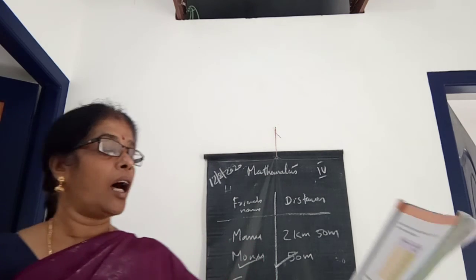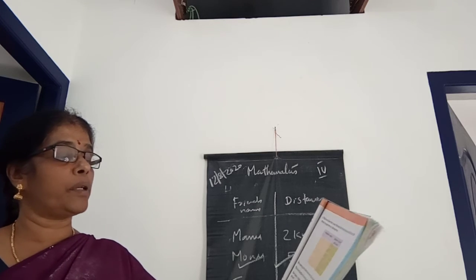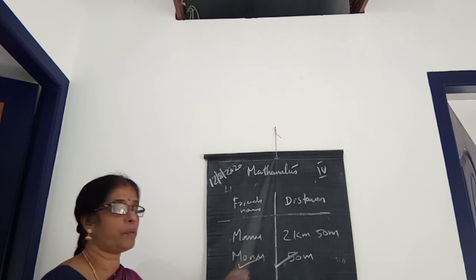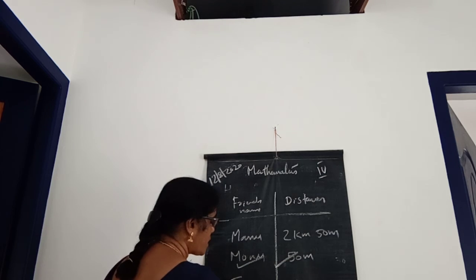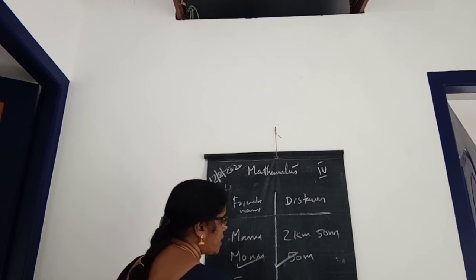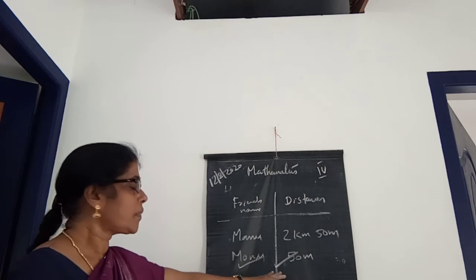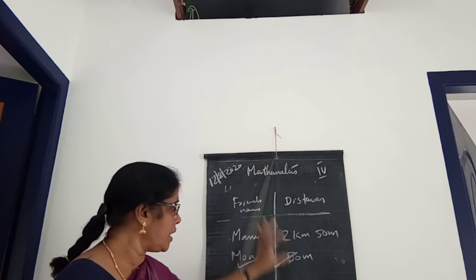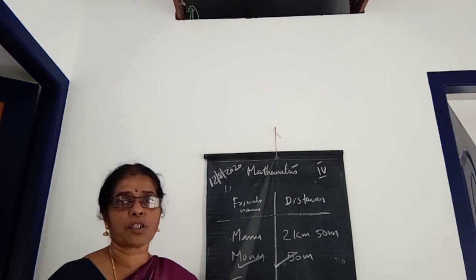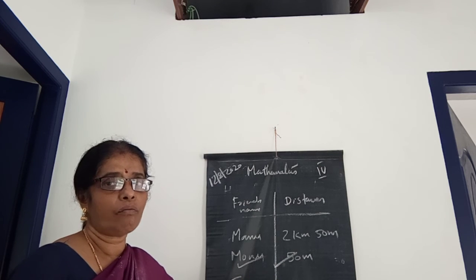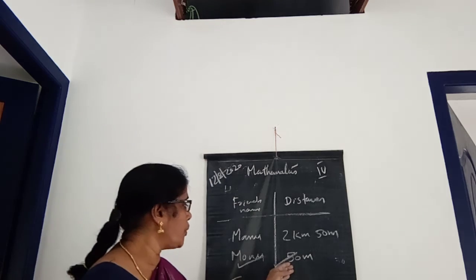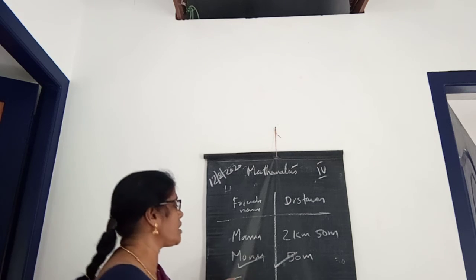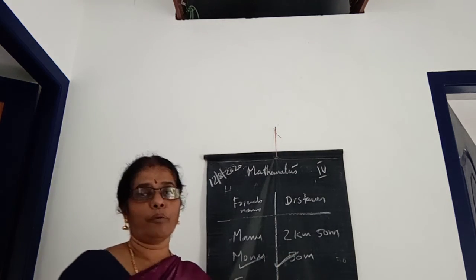And the second question: how many children live less than 1 kilometer away from your school? 1 kilometer means 1000 meters, isn't it? Then who is living less than 1000 meters? This one is 2 kilometers, so that is more than 1 kilometer. And this one is 1 kilometer and 60 meters, so that is also more than 1 kilometer, isn't it? So next one, Monu, that is 50 meters, that is already less than 1 kilometer. So Monu is living less than 1 kilometer distance.